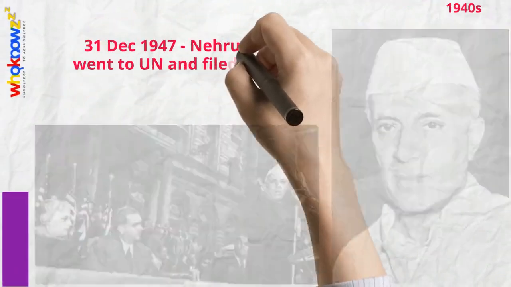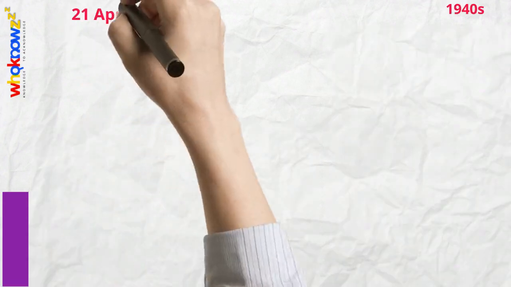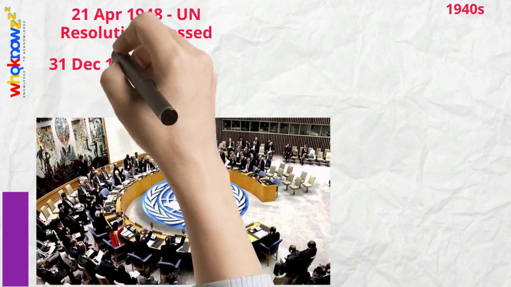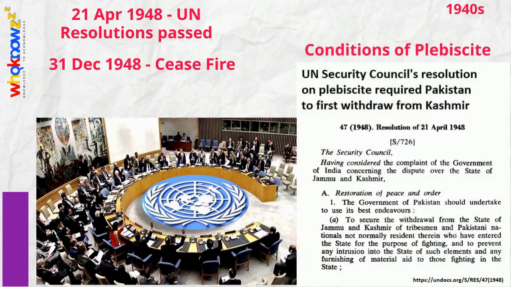31st December 1947, Nehru went to United Nations and filed a complaint. 21st April 1948, UN resolutions were passed. 31st December 1948 was decided as ceasefire day and forces were required to maintain the line of control. At first, Pakistani soldiers as well as all those who did not belong to Kashmir were to withdraw from occupied Kashmir. Then, Indian soldiers were to withdraw and thereafter plebiscite was to be held.